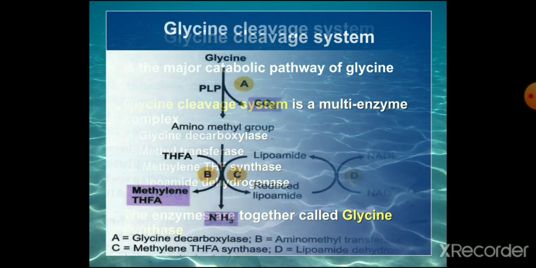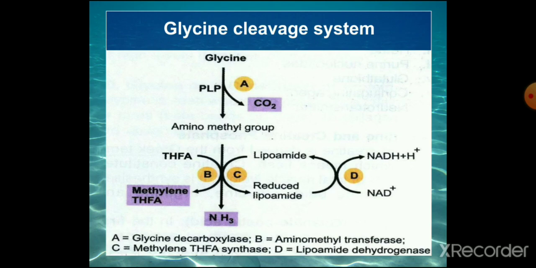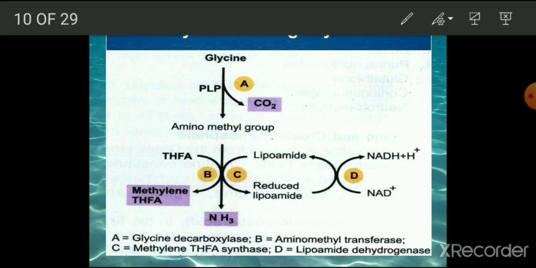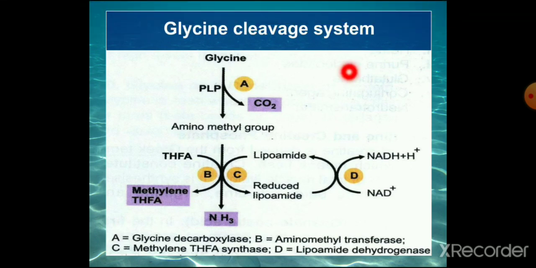glycine is converted to ammonia and carbon dioxide. So in this diagram you can see how glycine is converted to carbon dioxide and ammonia. Pyridoxal phosphate, lipoamide and tetrahydrofolic acid are all needed here as coenzymes. So they are used for the reactions.